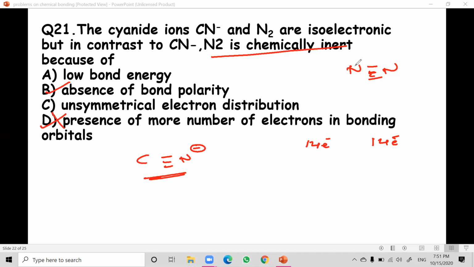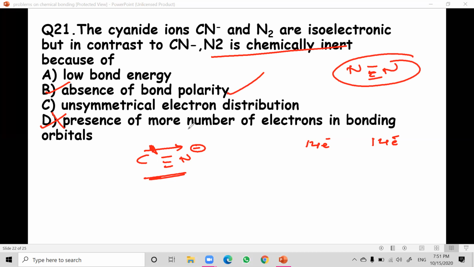As there is no bond polarity. Bond polarity means attraction of electrons from one atom to another atom. That is not happening here, but in cyanide it is there because nitrogen is more electronegative, so it pulls the electrons from carbon to nitrogen. Carbon is less electronegative, but here there are similar atoms, so this point does not come up. So absence of bond polarity is the right answer.